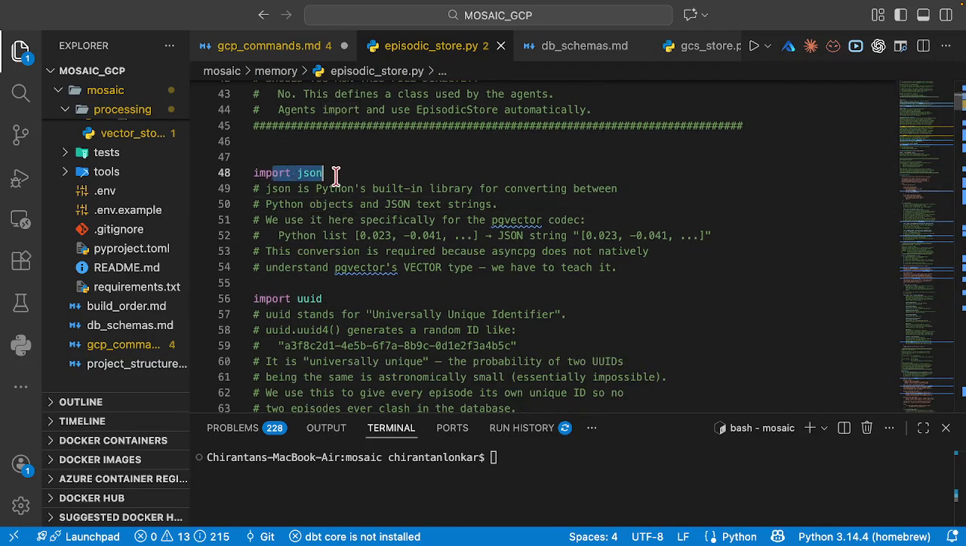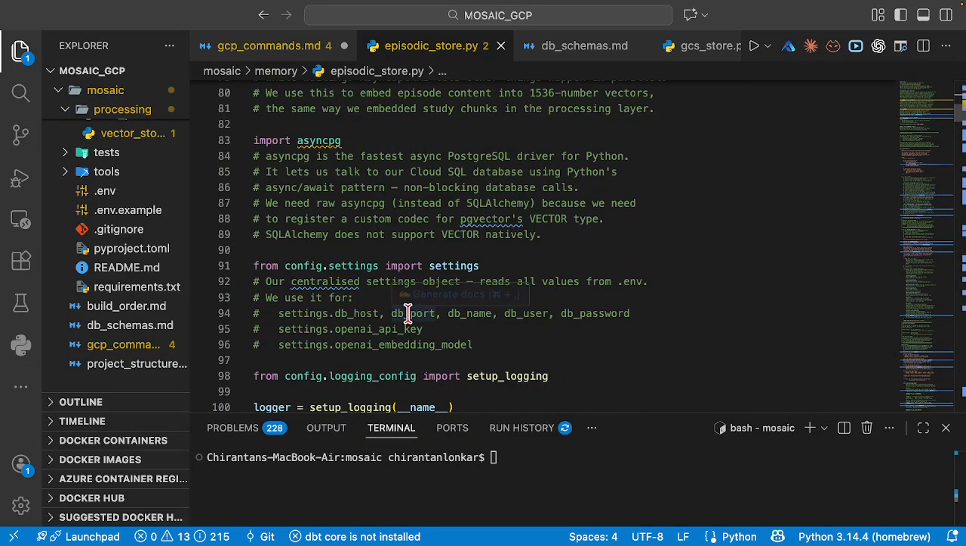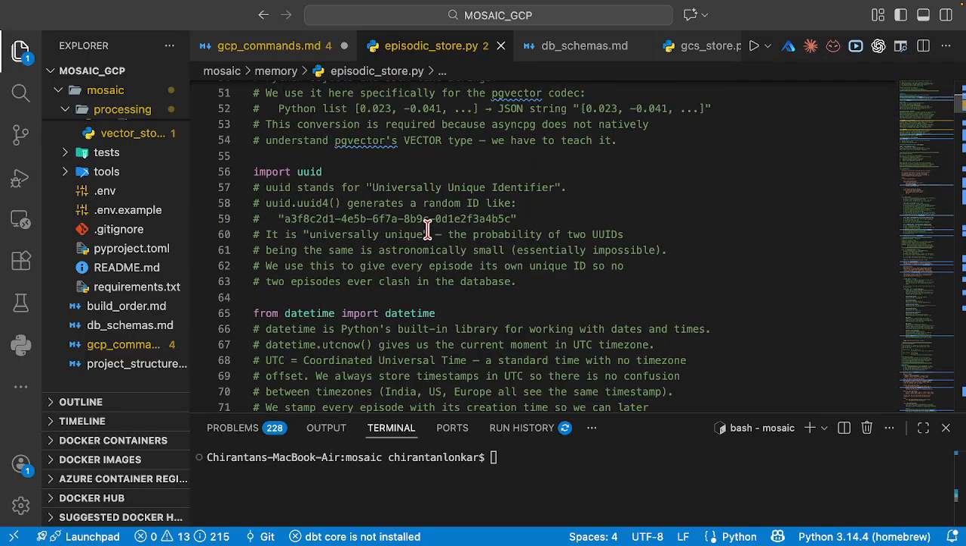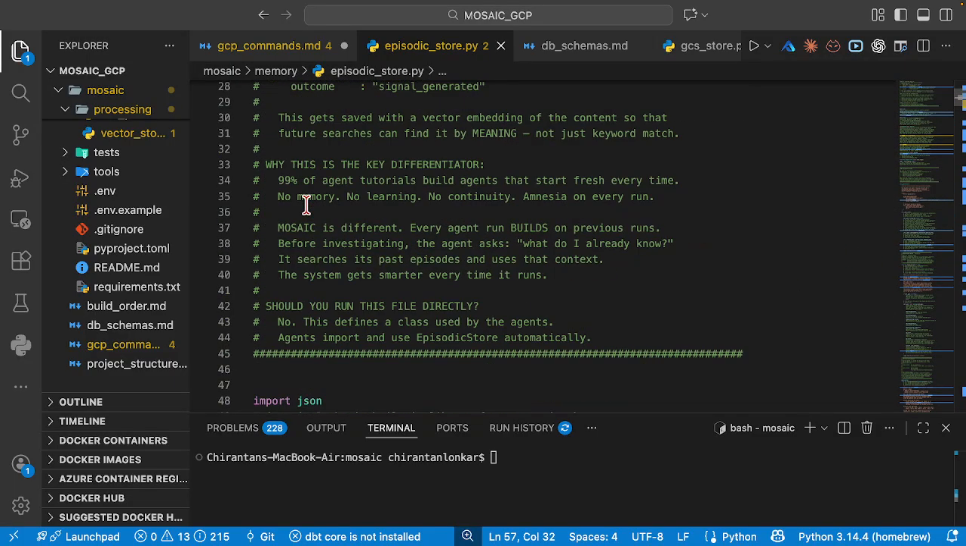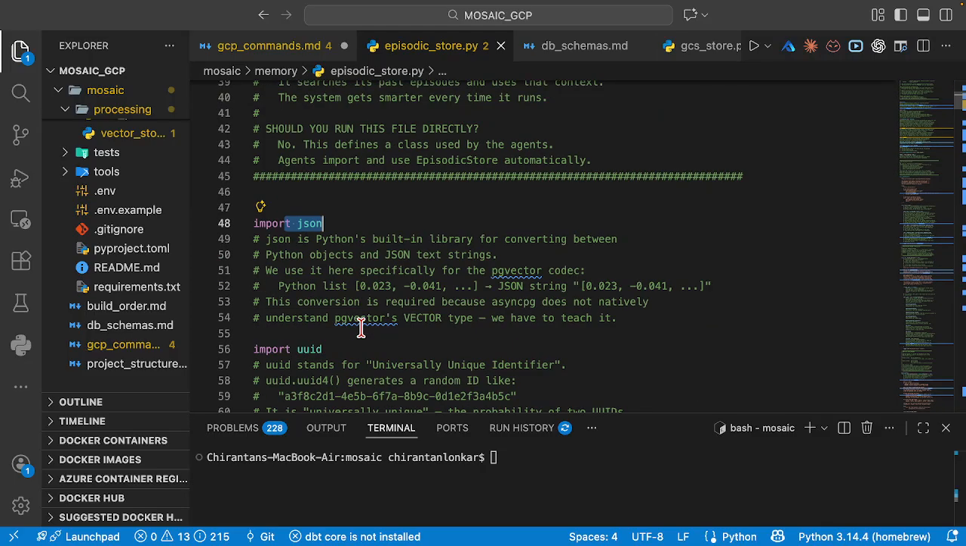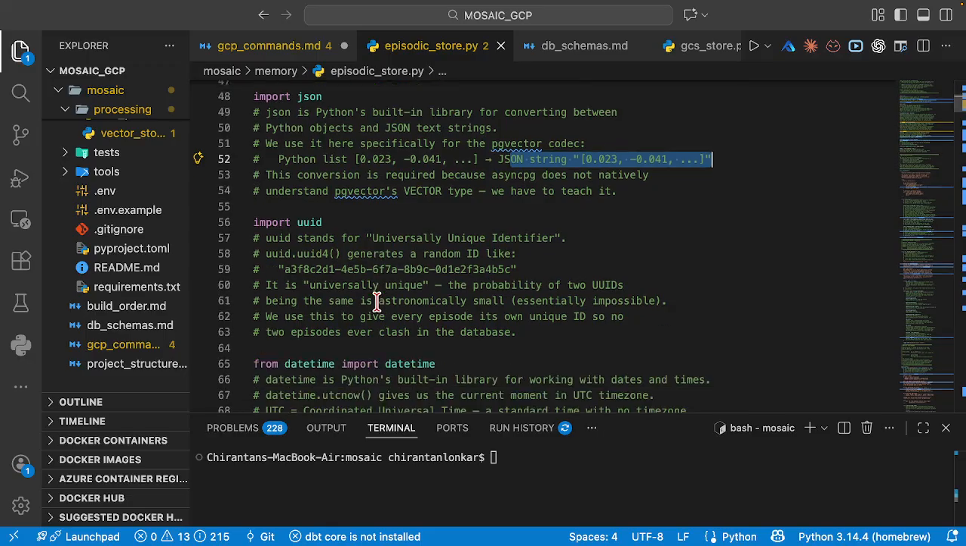We're going to import JSON. Now if you see here, I have commented it very well so that when you actually start working on it, you will understand it end to end. I'm going to import JSON, because obviously you know why we're going to use it here: we're going to have a Python list and we're going to convert that into a JSON string.